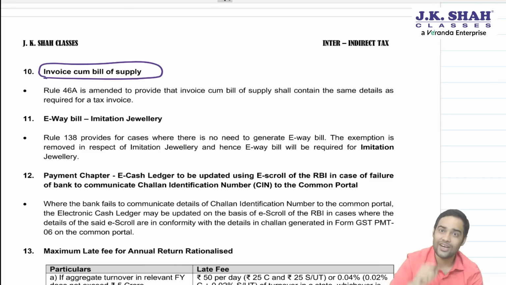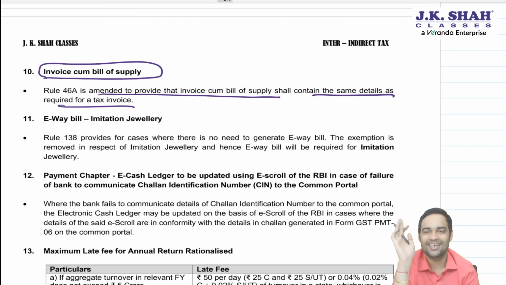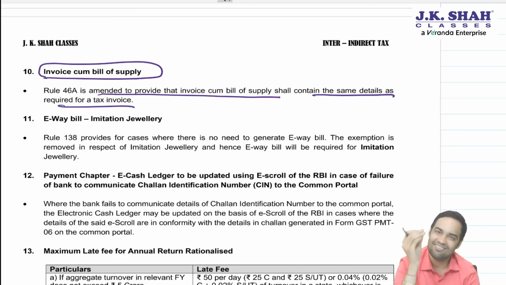Notwithstanding any other rule could mean that it is not required to mention those details which are required on an invoice. Now government has clarified that invoice cum bill of supply will contain the same details as required in a tax invoice. So the details will be same in invoice as well as invoice cum bill of supply. In the industry we were already following it, but now government has cleared the lacuna. There was one place where it was not mentioned correctly and that has been corrected.